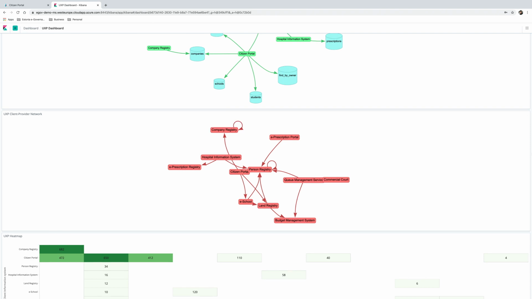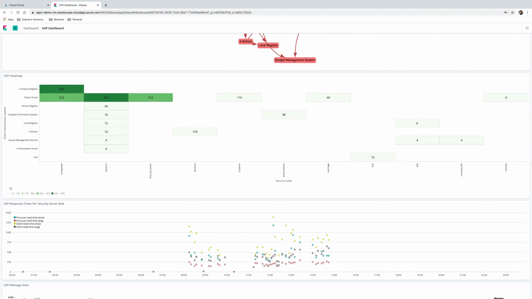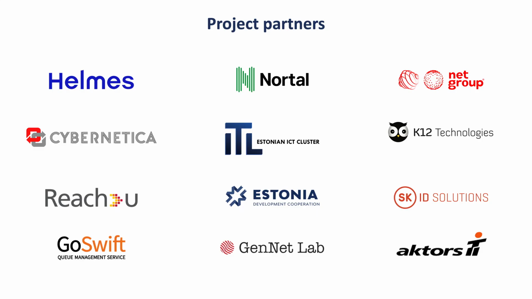Last but not least, the system shows detailed statistical data of the transactions that have been taking place, enabling fine-tuning of the data flow between the systems working together in a distributed and yet unified manner. An effective data exchange layer is the invisible and crucial backbone of a digital society.